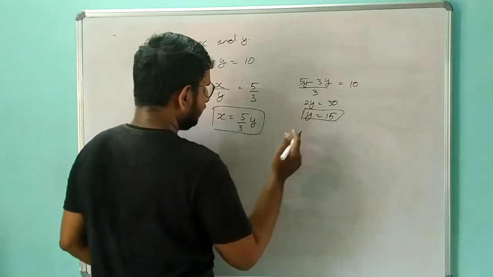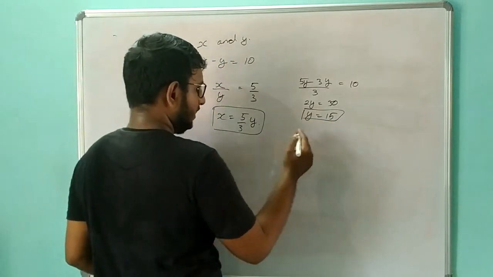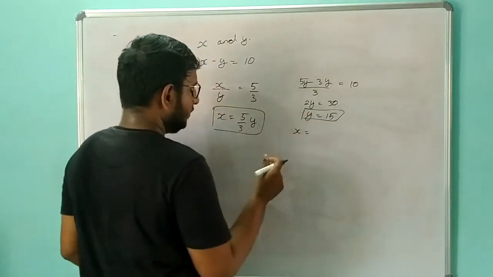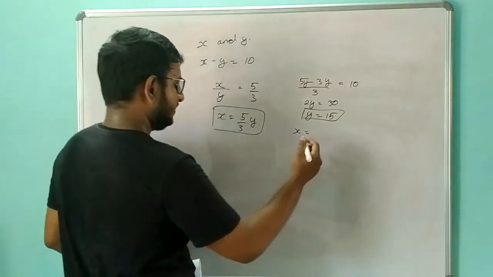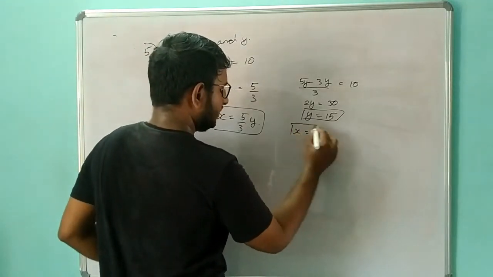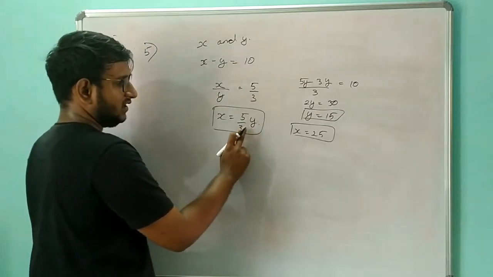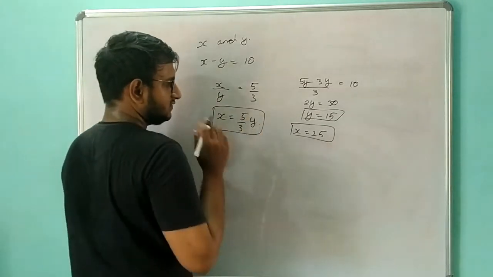If y is equal to 15, then what will my x be? x will be 25, right? I am going to substitute 15 over here, so 5 threes are 15, 5 fives are 25. So x will be 25.